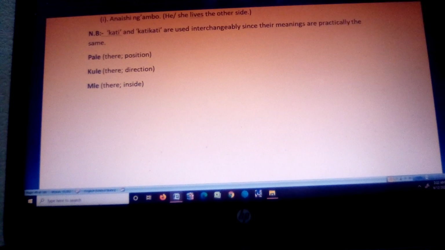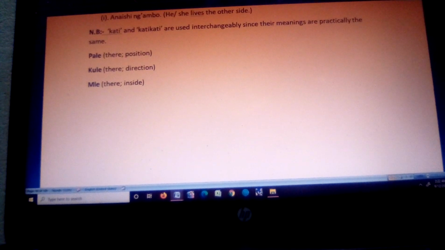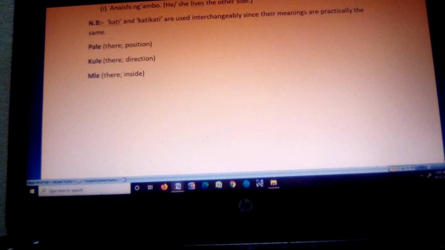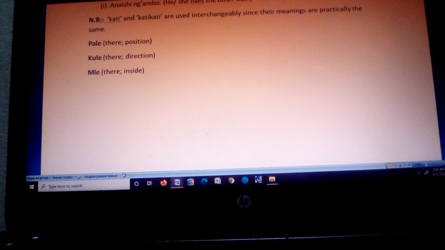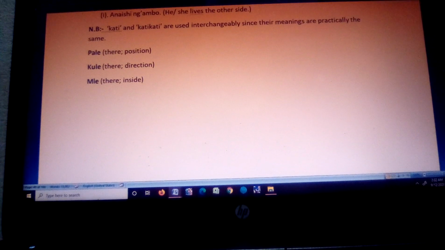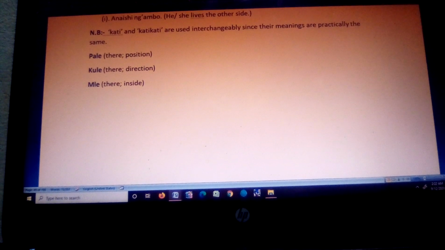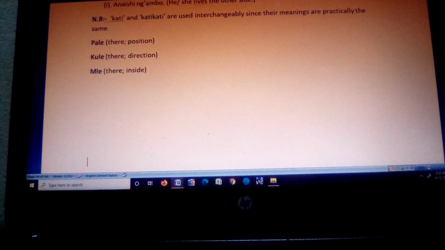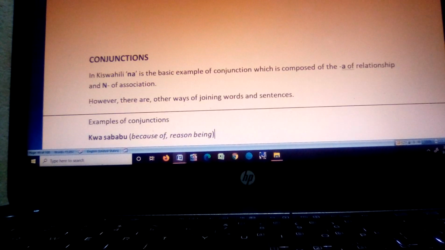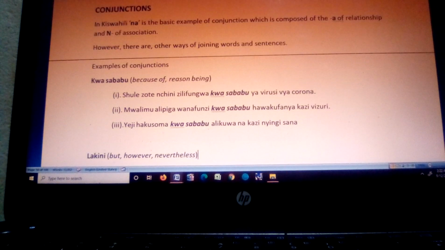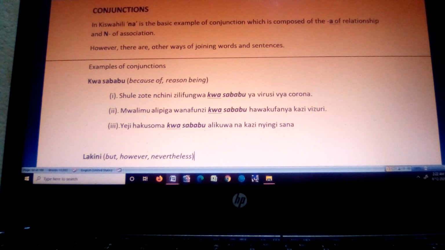Then we have pale, there, that is for position. Anaishi pale, for position, there. Then we have kule, there, direction. Nenda kule, like somebody can say go there. There, just direction, is directing to go there. Then mule, I told you mu usually is used inside. Amekaa mule, he's seated in there, inside. Usually when they use mu, it has implication of inside. Then we shall go straight to the conjunction as we summarize the three I had told you about.